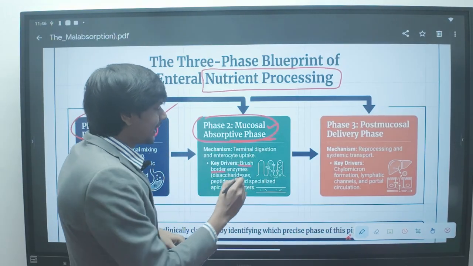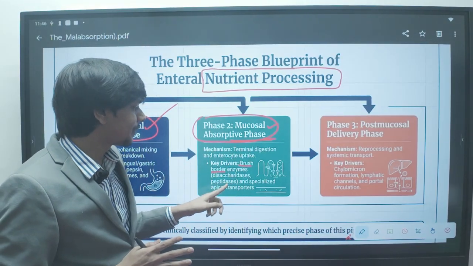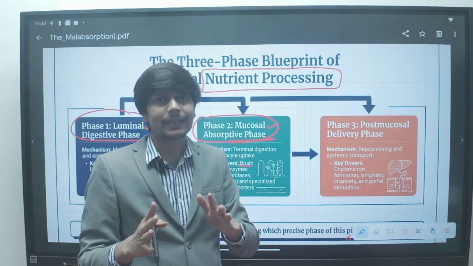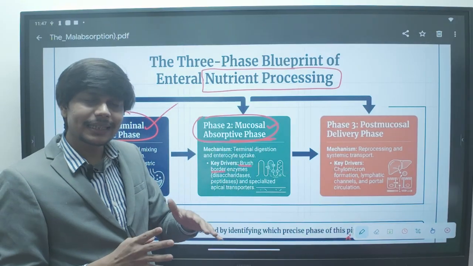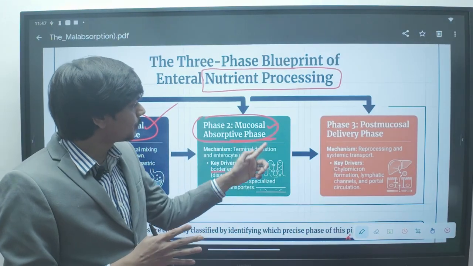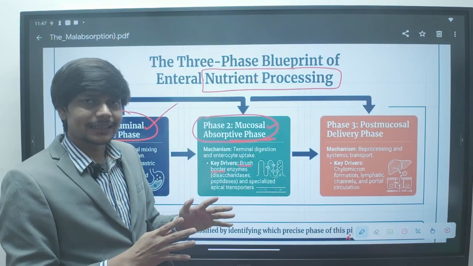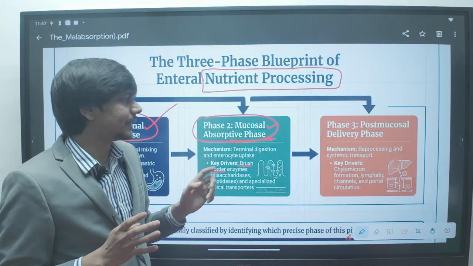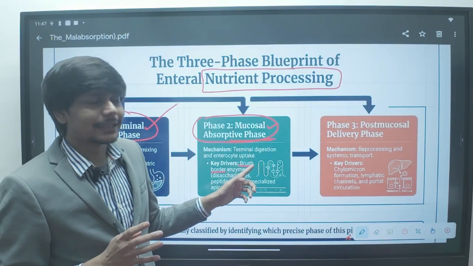The mucosa contains the brush border, and there are enzymes in the brush border, the disaccharidase and the peptidase, which further dissolve the disaccharide into monosaccharide, and the peptidase will dissolve the peptide into amino acid, and there is absorption. But if there is a problem in this mucosal phase like that of celiac disease, the patient will not be able to absorb nutrients from the gastrointestinal tract and will have malabsorption.